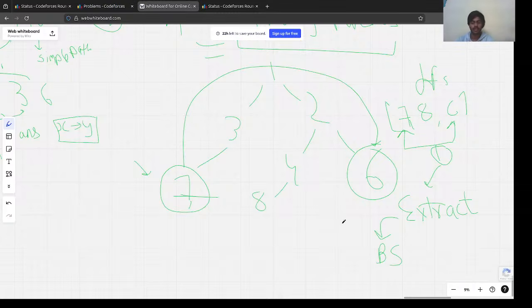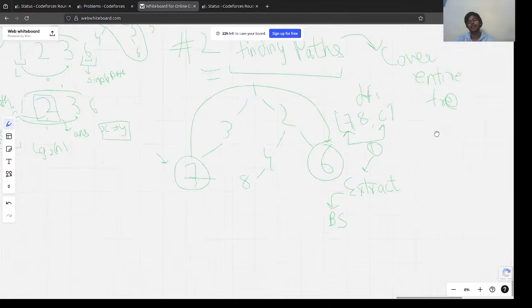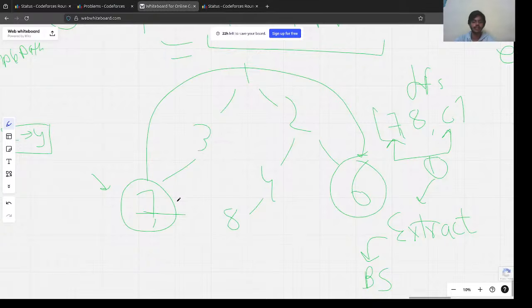But we need to make something sure, right? What we need to make sure of in finding paths is to cover the entire tree. In this case, we made a path to this, so this entire part was covered. Let's say we have 8, so 8 made a path with itself.